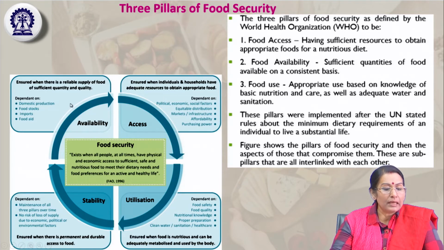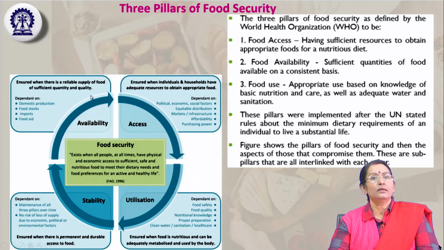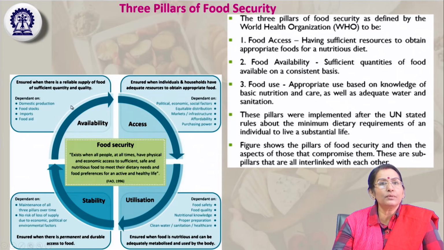Then availability: there is a reliable supply of food in sufficient quantity and quality. There is a regular supply of food stocks from different sources. That depends on domestic production, whether the farmers are producing on their own, whether food stocks and cold storage are available in that area, what percentage of foodstuff is imported, that is import policy, etc. Then food aid, what aid they are getting from different sources, government and NGOs, or the WHO or other international agencies. So that is food availability.